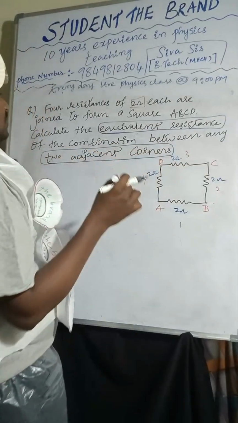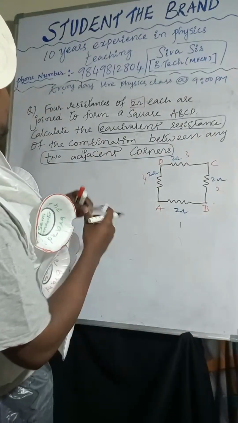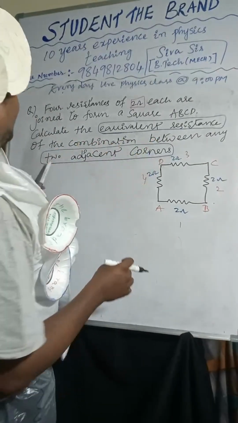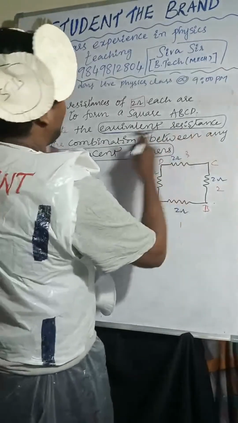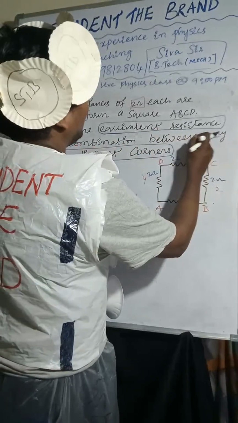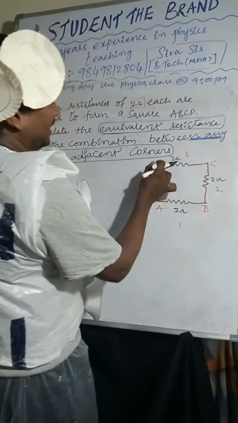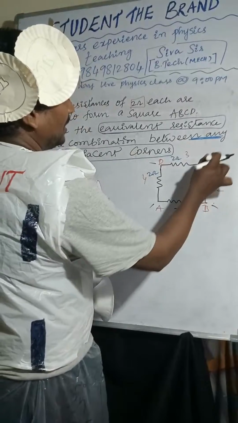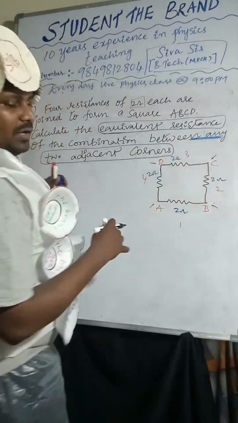You select any two adjacent corners. They mention here any two, so underline this word, any two. We can take between these two, or between these two, or between these two. We can try anything.